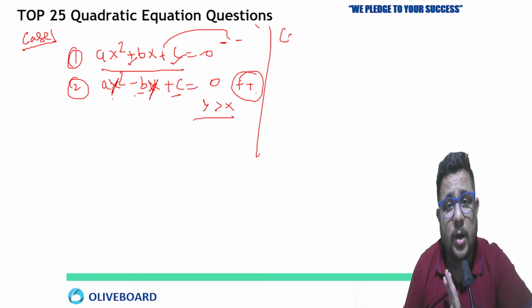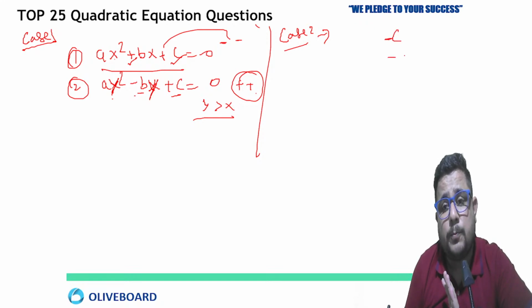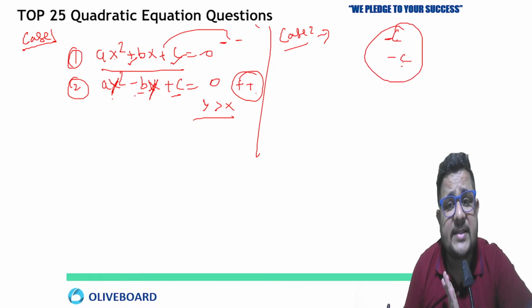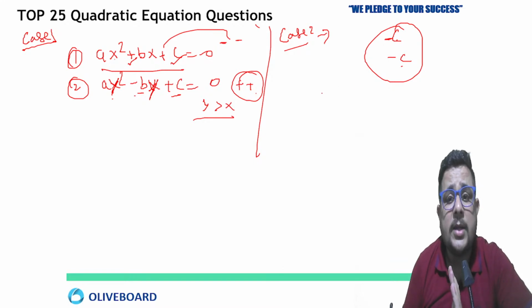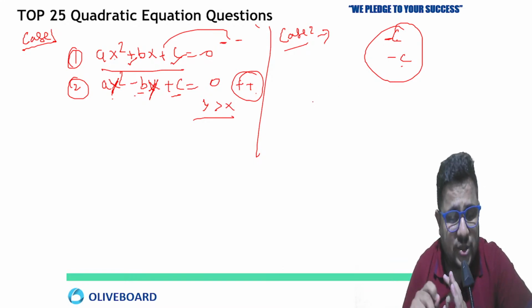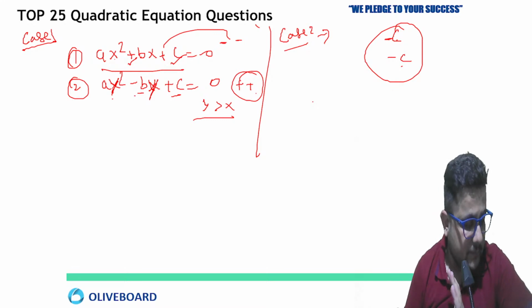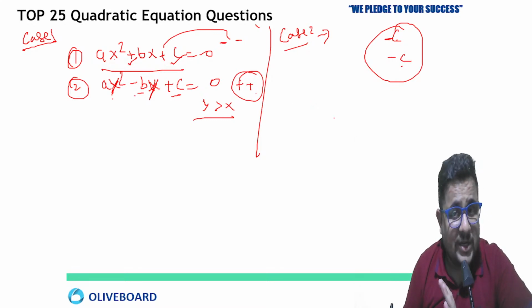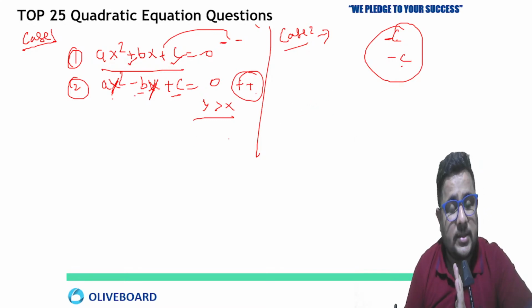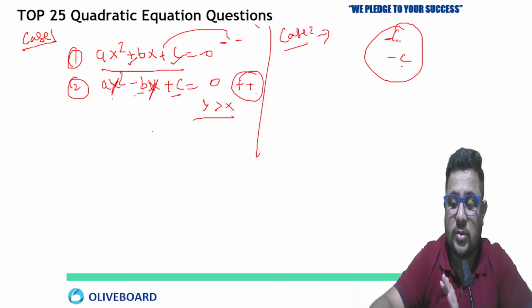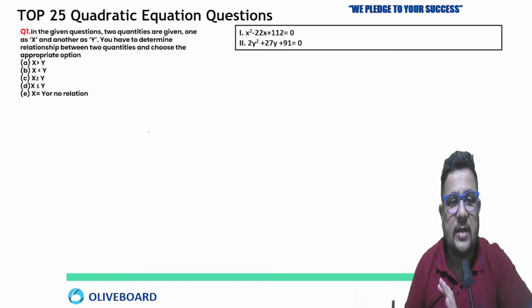Now case 2 is what? When c is negative in both equations. If the constant term is negative in both equations, you can directly say the relation cannot be established. I hope now you understood the logic. So let's start with the first question.